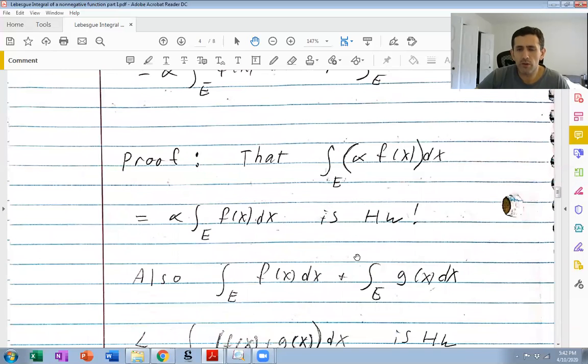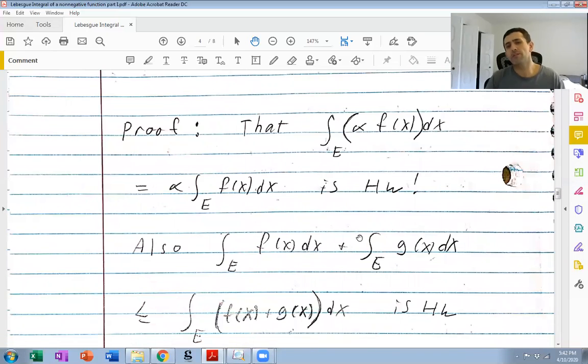And also, half of additivity for the Lebesgue integral is also basically the same. Actually, this for the Lebesgue integral for bounded functions on a set of finite measure, that was also for homework. So yeah, basically, you're going to prove this twice for homework. That's okay.